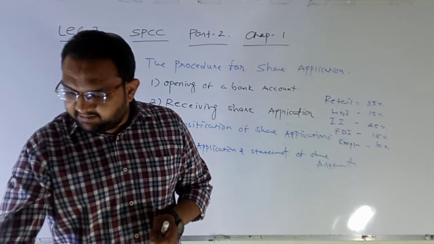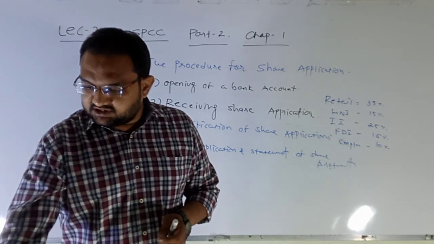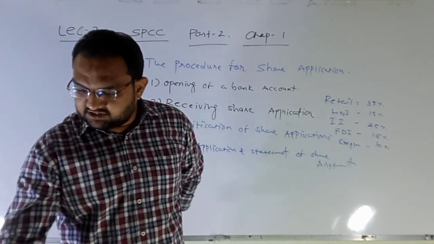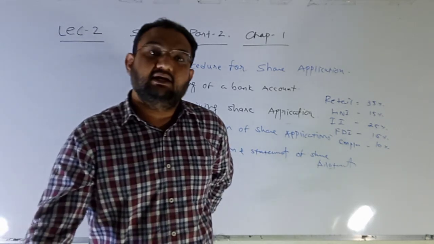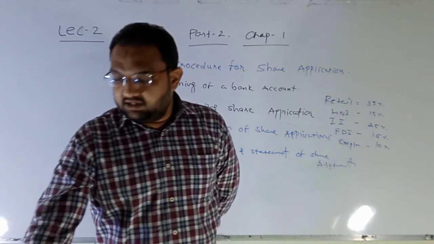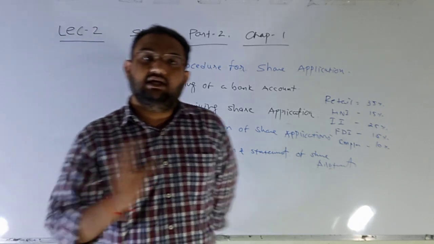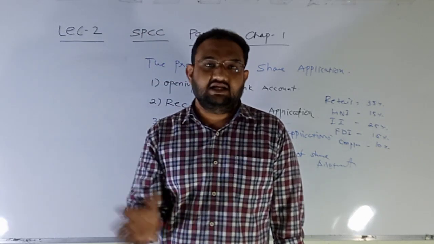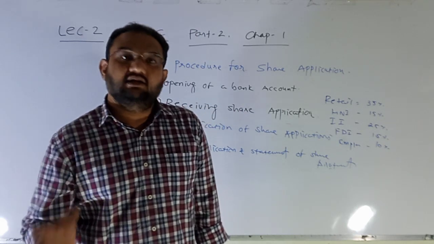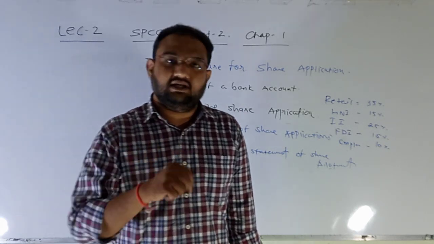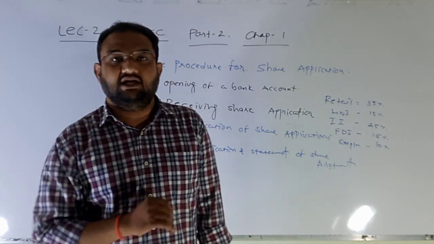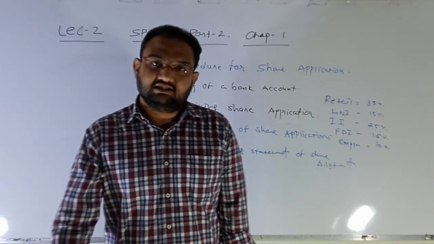Depository and depository participants are informed about the shares allotted to respective applicants, and shares allotted are credited to the respective demat account of the applicant. And once this process is ended, then all the particular depositories, as we discussed NSDL and CDSL in standard 12th OC chapter number 9, there are two depositories working in India. First one is National, that is NSDL, and second one is Central, that is CDSL.